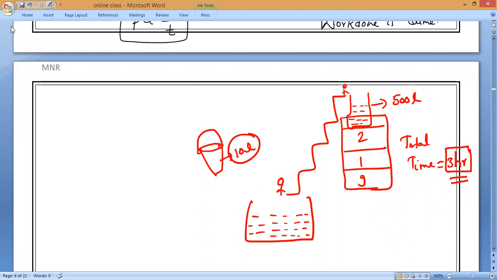Capacity of the bucket is how many liters? Volume of the bucket. Capacity of the bucket is how much? 10 liters. Now, you can see at the beginning, Omar has more energy,